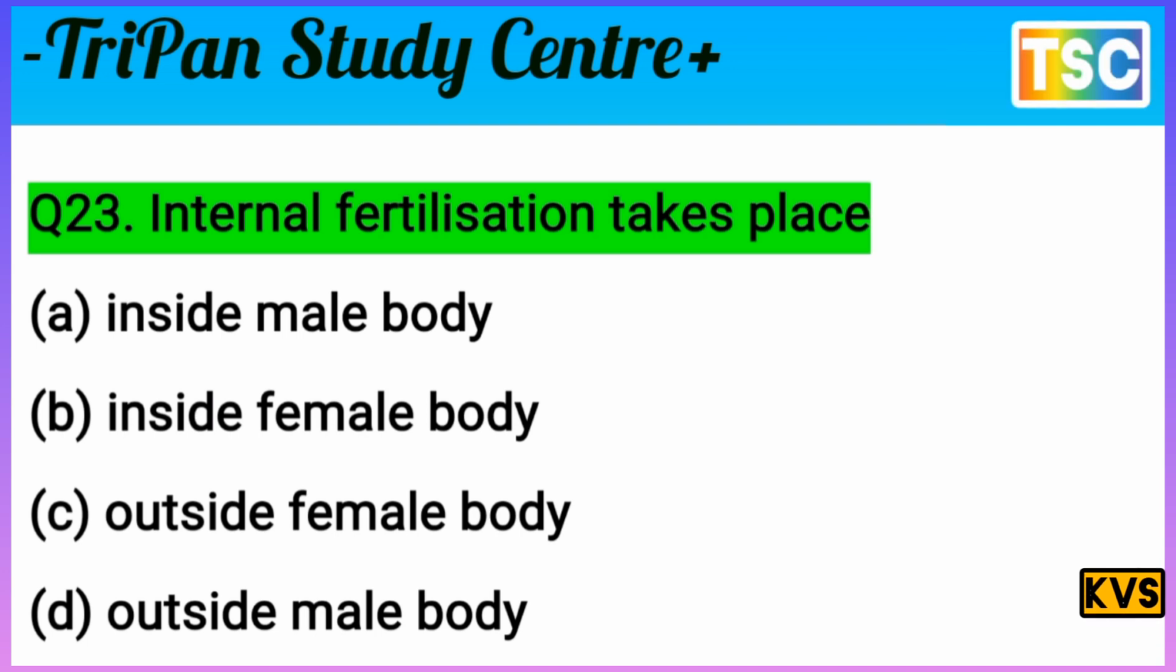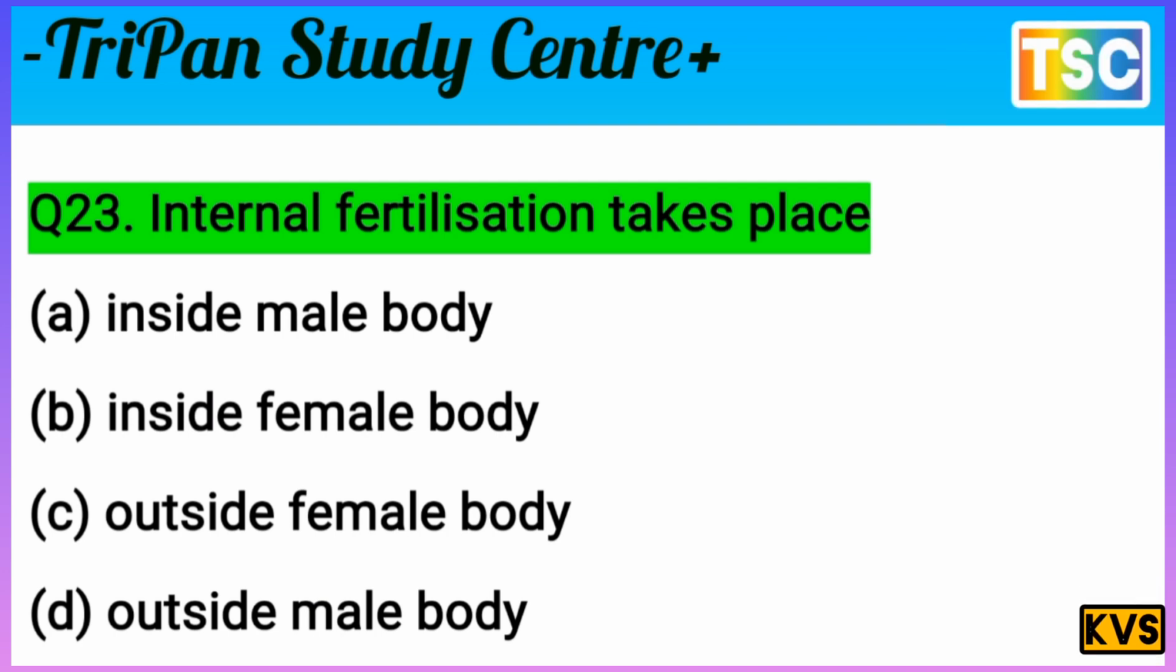Question here. Internal fertilization takes place. Internal, external. Internal means inside. External means outside. That's important. Internal is the inside. It means here options C and D, outside the female body and outside the male body, are rejected. Internal fertilization means inside the body, not the outside. It means options C and D are rejected here. Only A and B are important here.